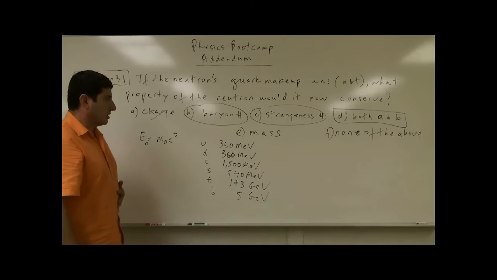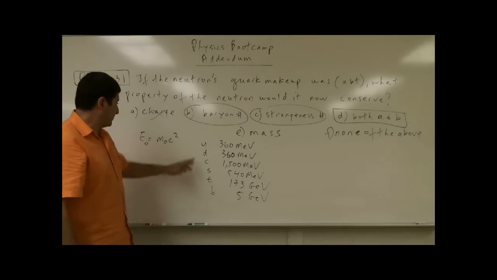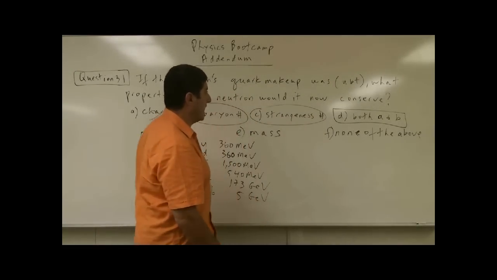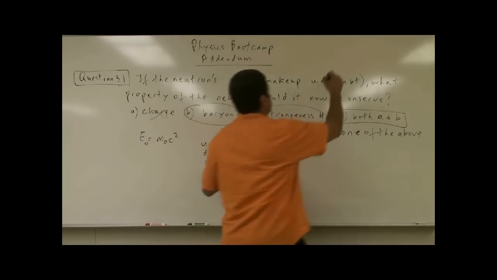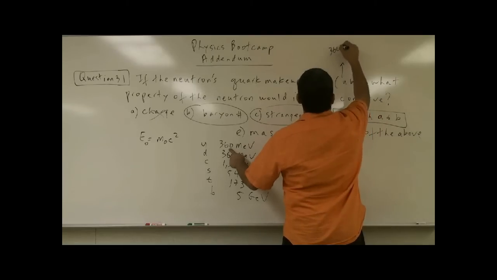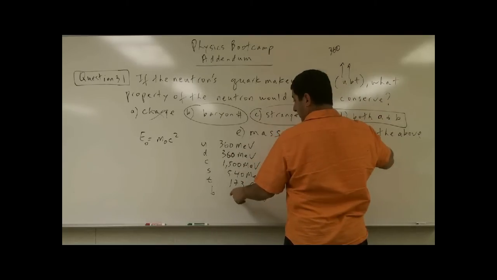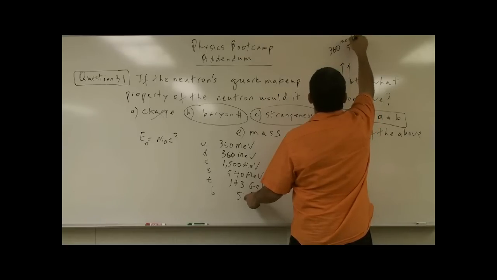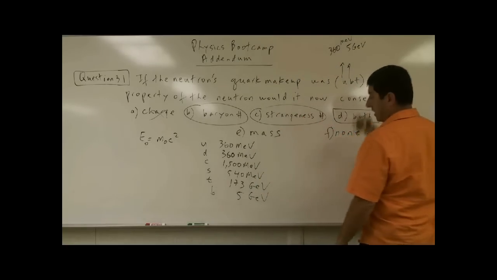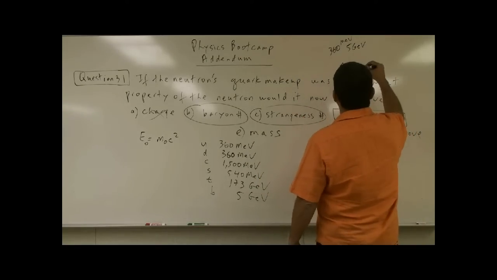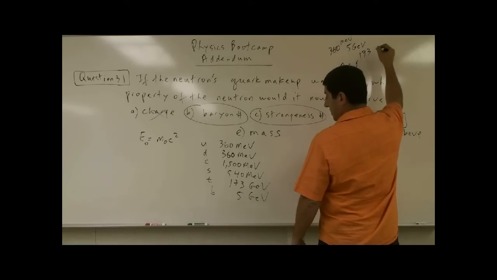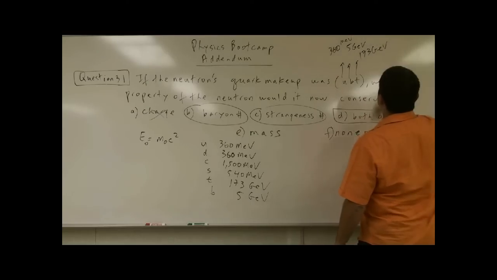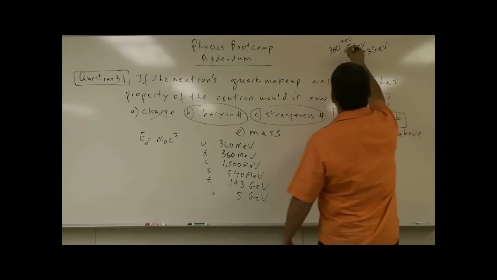Now, if it was made up of up, bottom, top, what would its energy be? Well, that's going to be 360 mega electron volts for the up. Bottom is going to be 5 giga electron volts. And then the top would be 173 giga electron volts. So what would its total energy be?